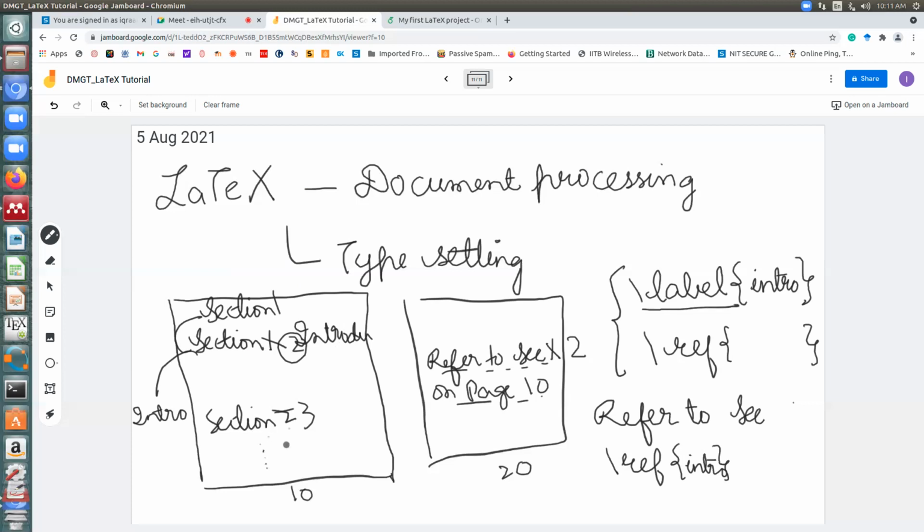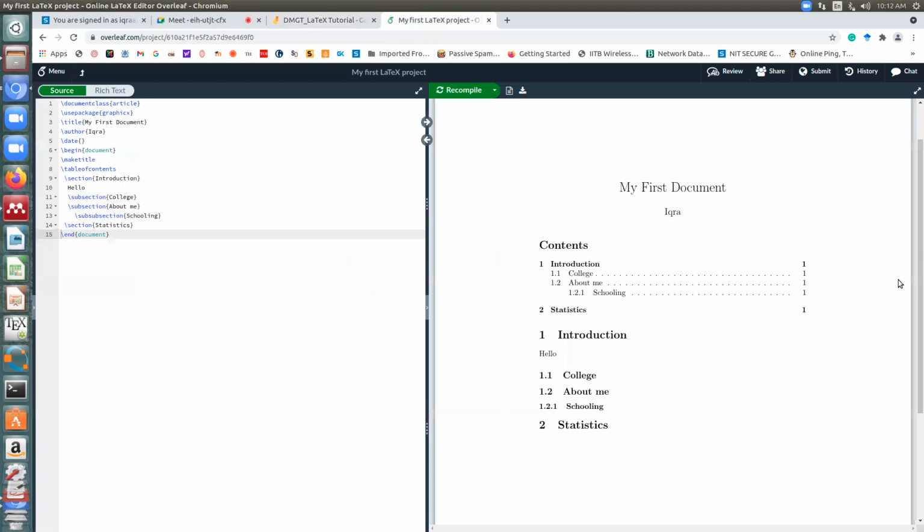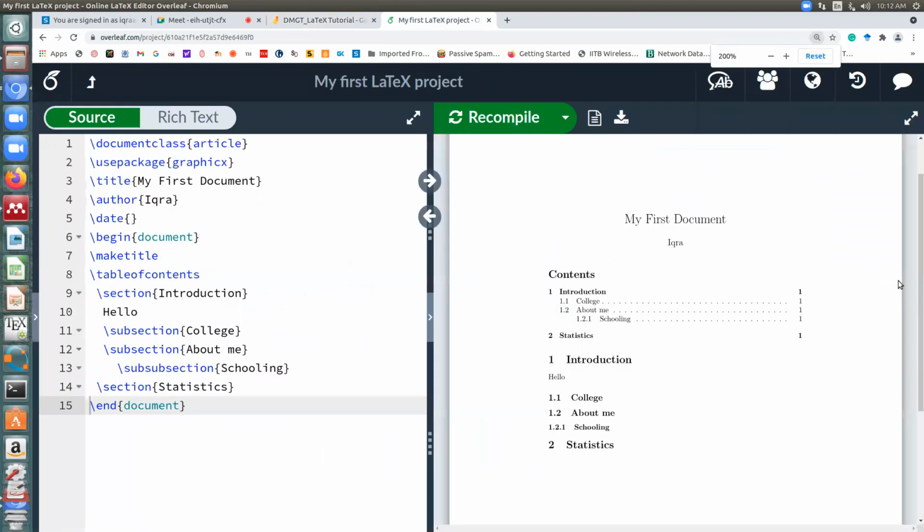Suppose for section 2, I give the label ID. Wherever I have defined section 2, I'll write label ID. Now whenever I have to refer to this section, I will write, refer to backslash ref, and then what should I write within curly braces? Anyone? What should I write? Excellent, I will write ID. So basically whatever unique label you give to it, you just write that there. Is that clear? So let us practically see it. Let's implement it and you will get to know better.